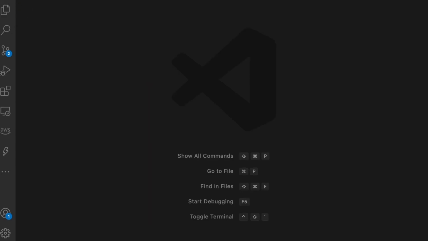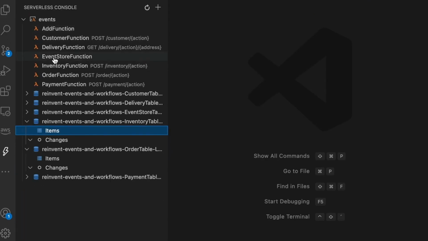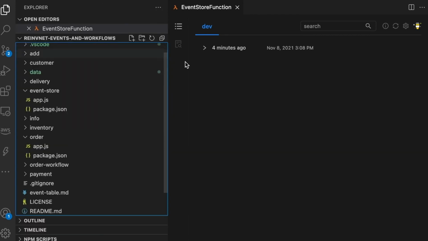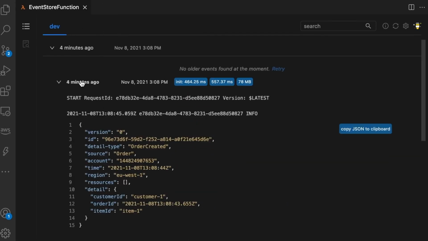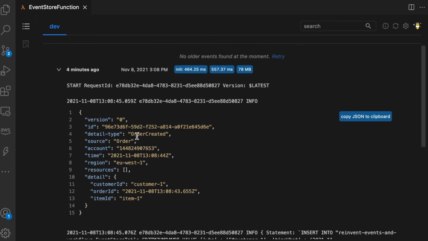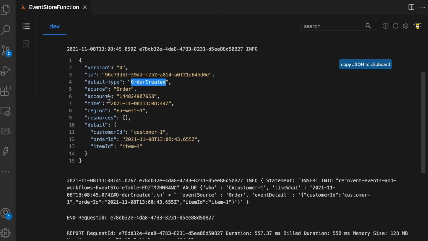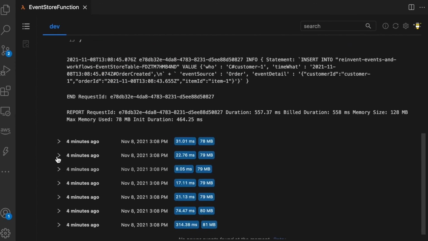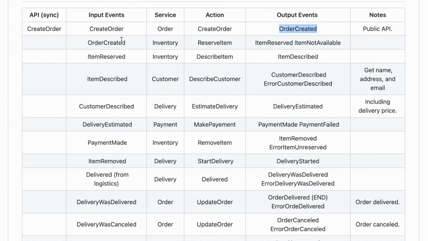So then if we go to the logs of the event store function, we can see that we have quite a lot of activity in there. If we open the first one, you can see that the order was created, and we can start tracking what just happened. The order service saved that order information into the order database. Then the item was reserved, and this is the inventory service reserving an item in the inventory database.